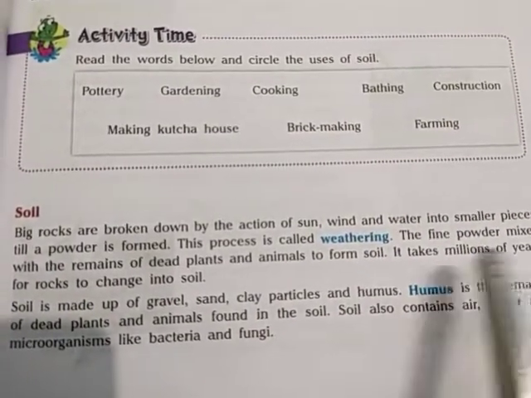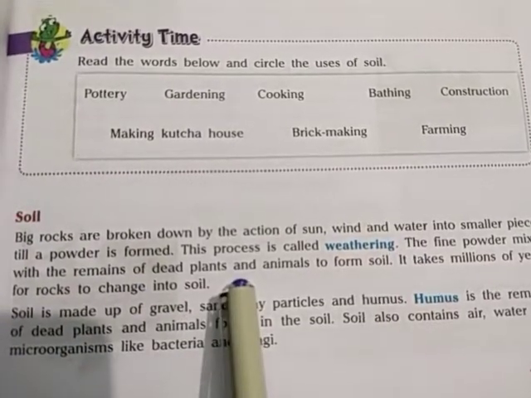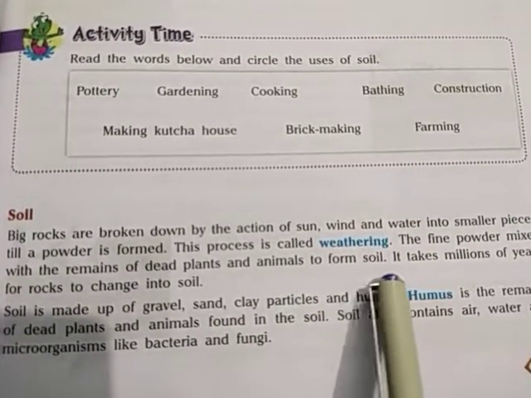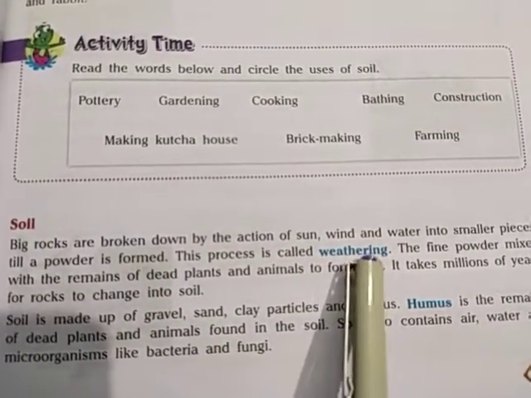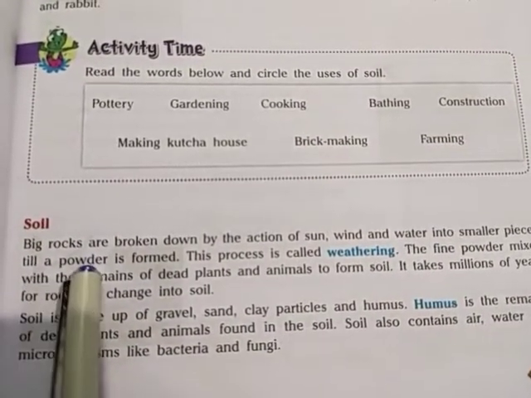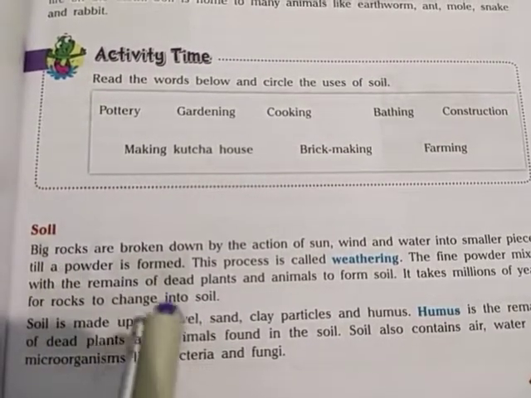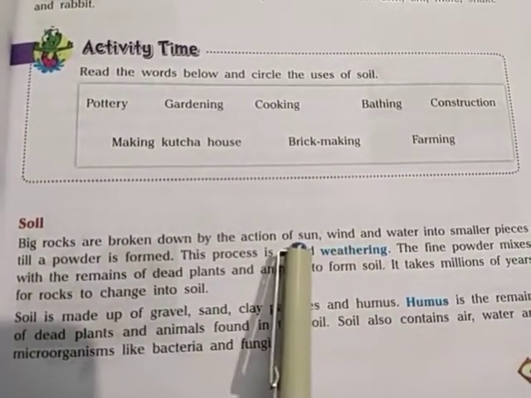The fine powder mixes with the remains of dead plants and animals to form soil. So after the weathering process, we get the powder prepared by the wind, sun and water.